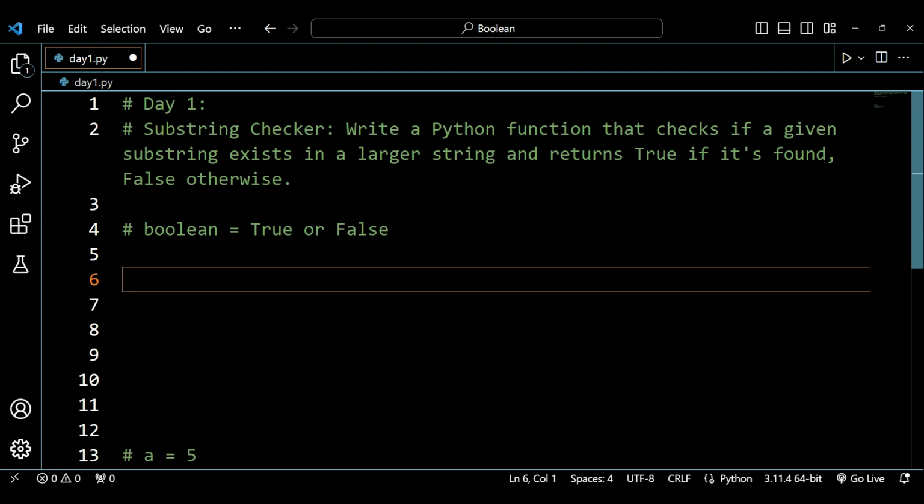Now this question is substring checker. Write a Python program that checks if a given substring exists in a larger string and returns true if it's found, false otherwise.